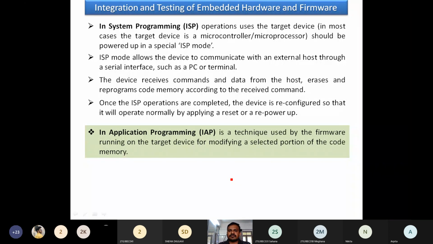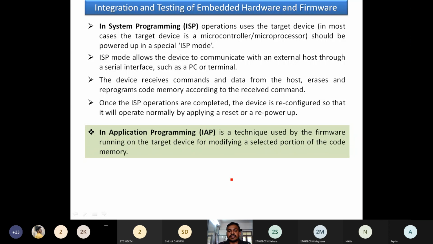Once the burning is over, the chip is ready, so ISP mode is released. Once again, the system is running as usual, normally. Another technique is in-application programming. Here we are not changing everything if any updates or any erase concept is there in the particular module of the program.